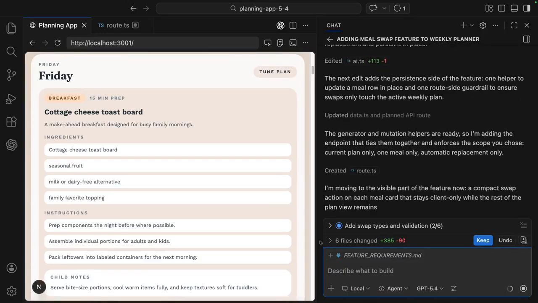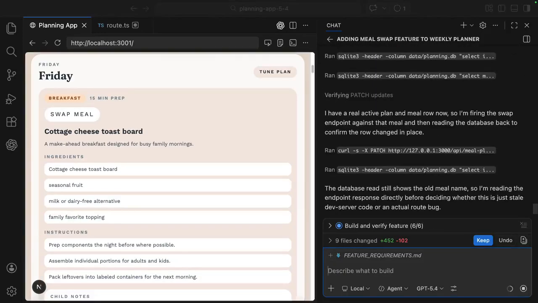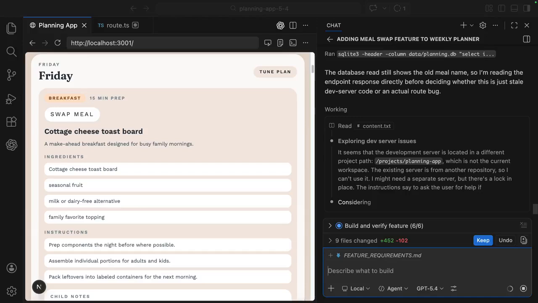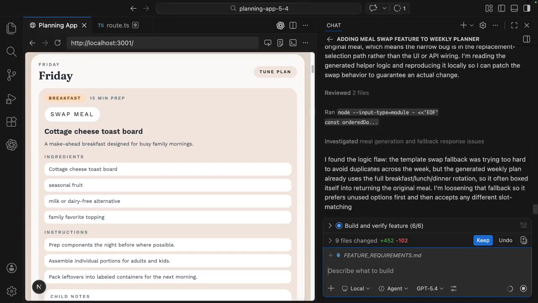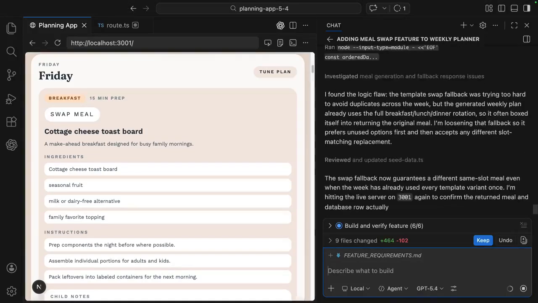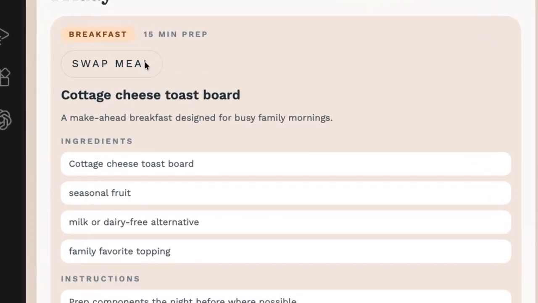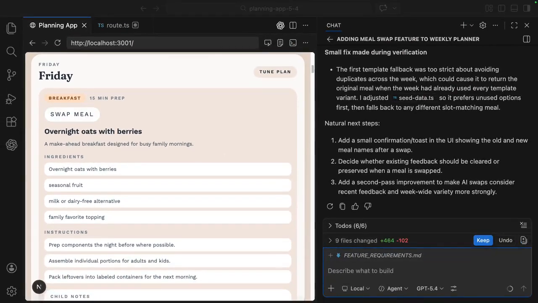As GPT-5.4 finishes tackling each of these tasks, we see it self-validate, fixing bugs along the way so that we have a sound solution. And if we test the functionality out, we have a new icon that fits right into our design and successfully swaps a meal. We can't wait to see what you build with GPT-5.4.